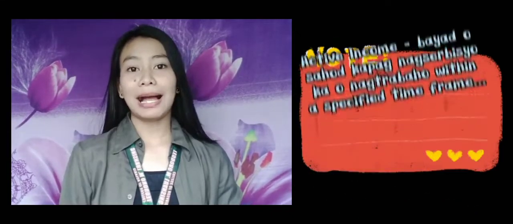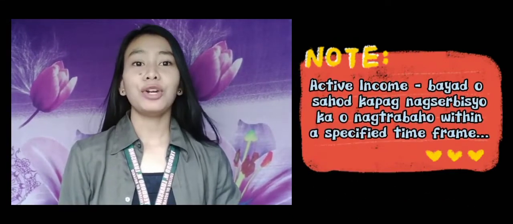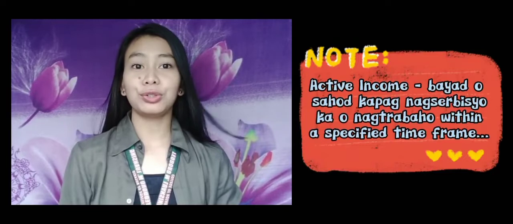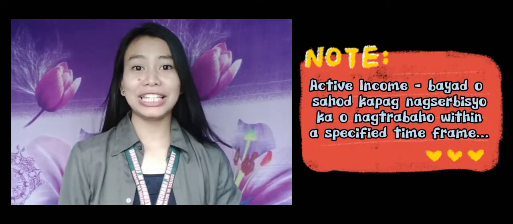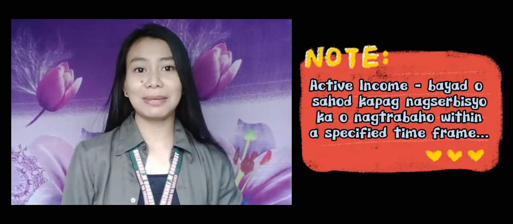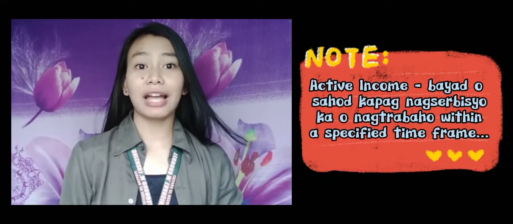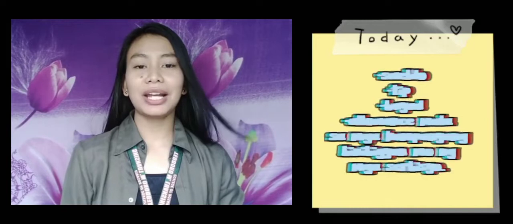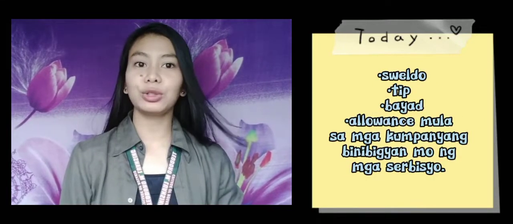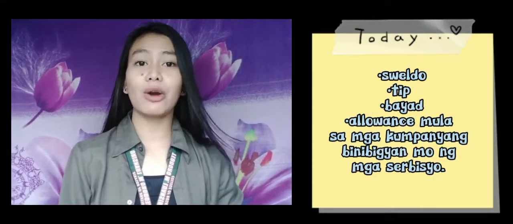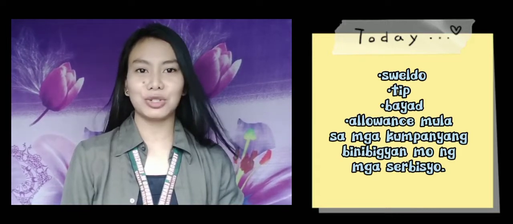So, ano nga ba ang active income? Ito ay tinukoy bilang sweldo na kinita mula sa mga serbisyong ibinibigay ayon sa isang napagkasundoang gawain within a specified time frame. Ang mga halimbawa ng active income ay mga sweldo, tip, bayad at allowance mula sa mga kumpanyang binibigyan mo ng serbisyo. So, ano naman ang passive income?